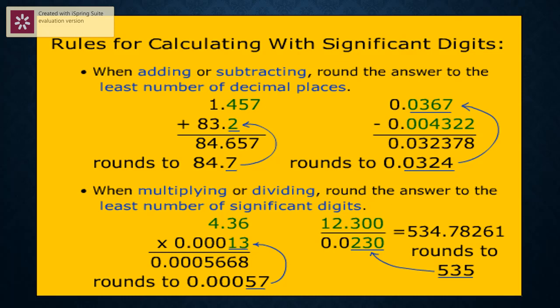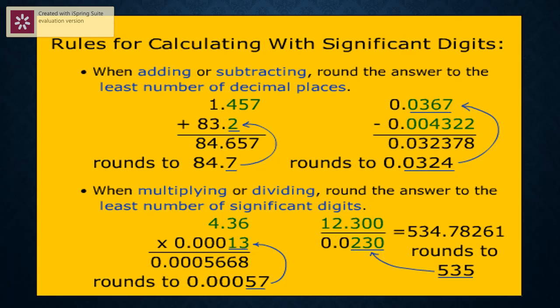Now, for multiplication and division. When multiplying or dividing, round the answer to the least number of significant digits. Example, 4.36 into 0.00013. What is the answer? Answer is 0.00056668. Out of the two we are multiplying, which number has the least number of significant figures or digits?